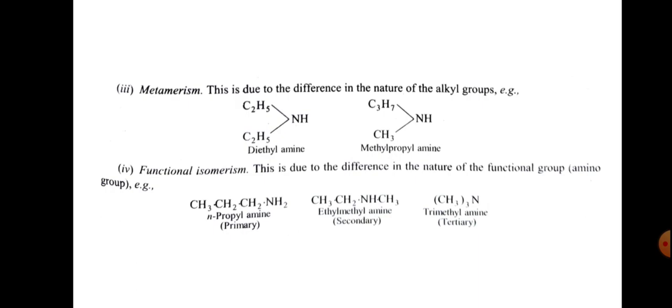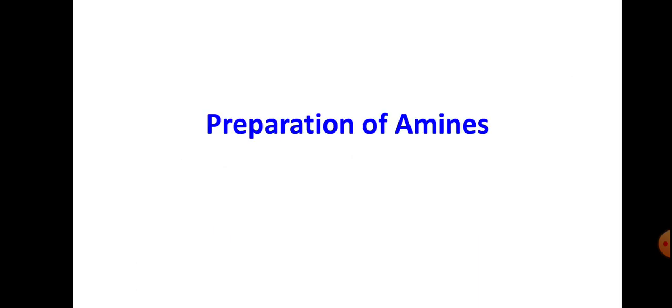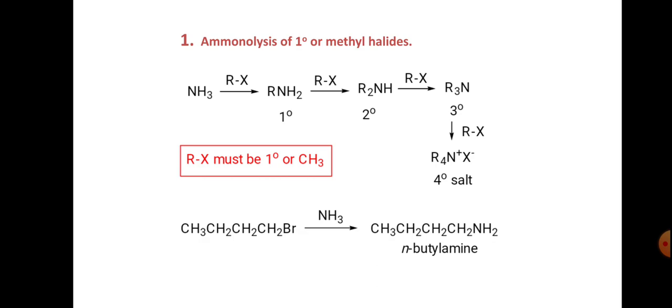So far we have discussed what aromatic amines and aliphatic amines are, classification of amines, nomenclature of amines and isomerism of amines. And now preparation of amines. Some preparation methods we can discuss. The first method is ammonolysis of primary alkyl halides.